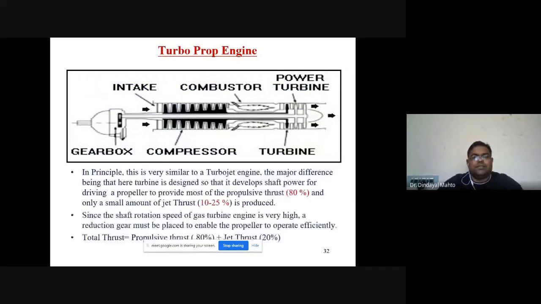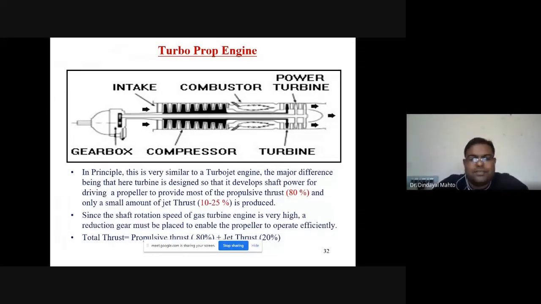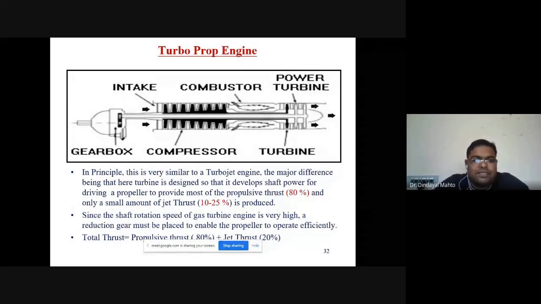If we look at the turboprop configuration, it has a propeller attachment shaft, and that shaft is coupled with the main shaft, which is connected to the turbine. In between the turbine shaft and the propeller shaft, we have a gearbox, or reduction gearing box,